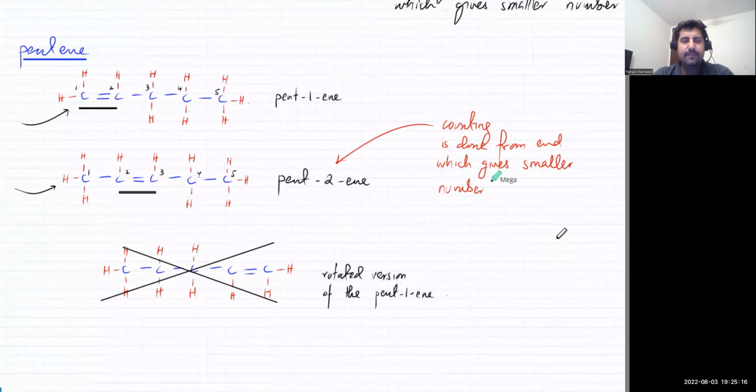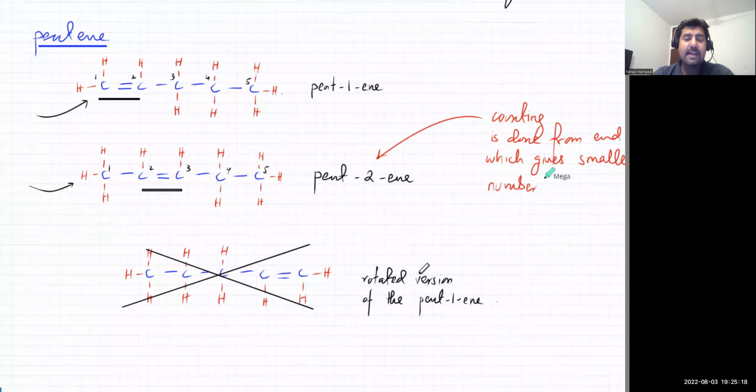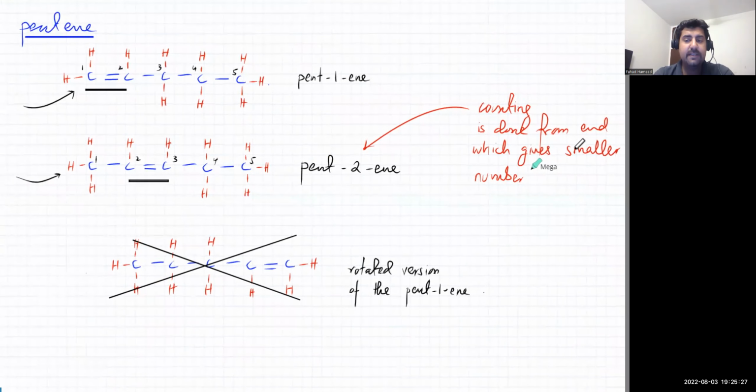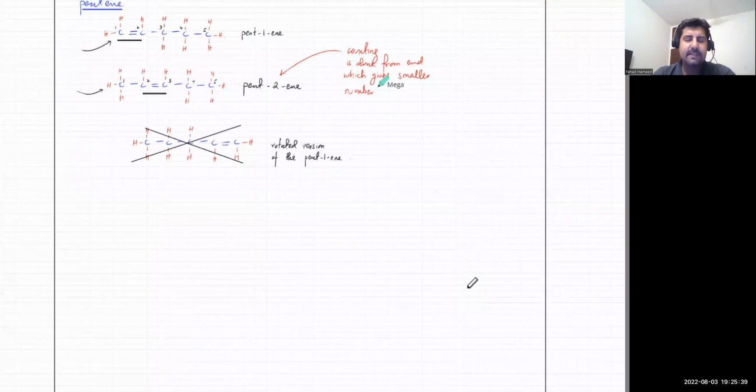And that will indicate that this one and this one are exactly the same. So remember this. When you number a group, you count it from the end that is closer, the closer side. So this one would automatically have the name pent-1-ene. Achha, next page is the next homologous series.